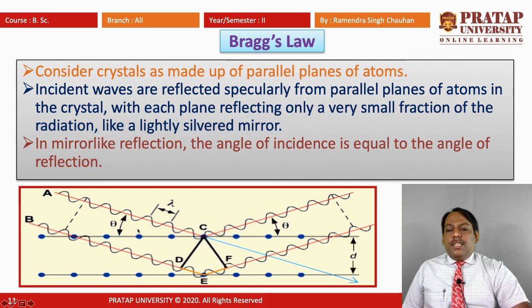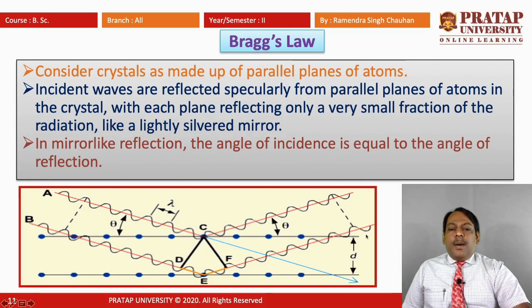Here we can see in this diagram that two crystal planes are shown with these blue dots, which represent the lattice points or atoms, separated at a distance d.